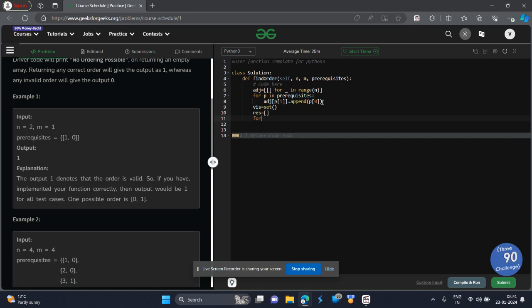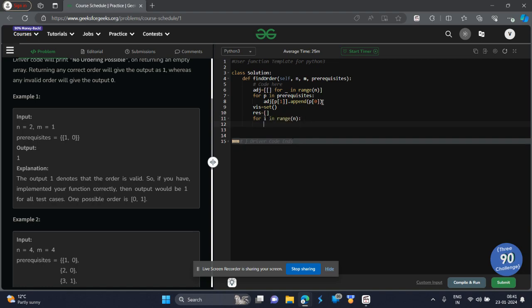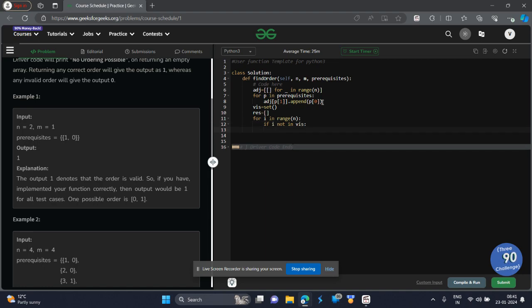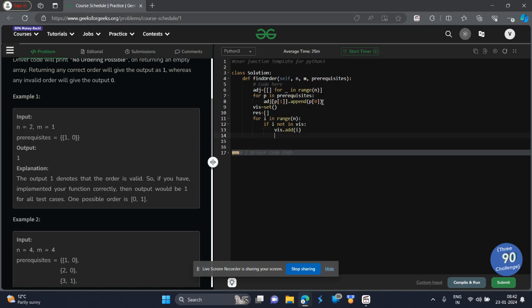Okay, now I will traverse all the elements in this range. If this i is not already visited, in that case, add it to visited, and then perform DFS on it.